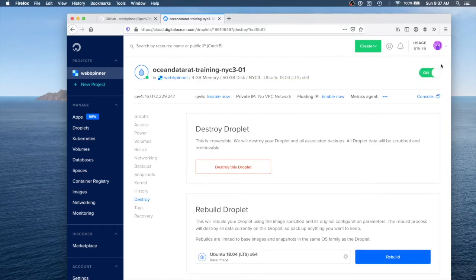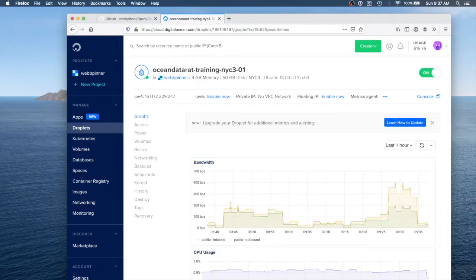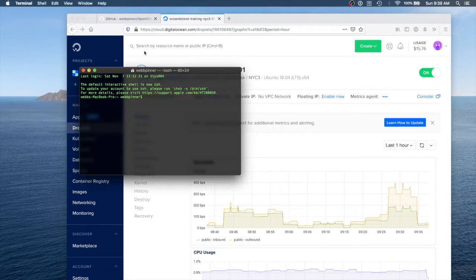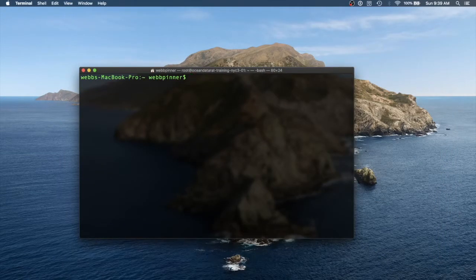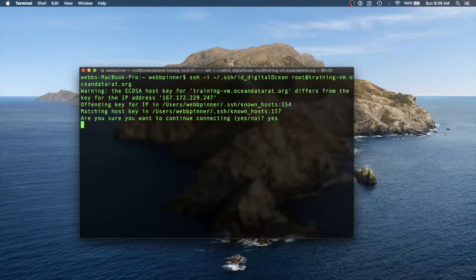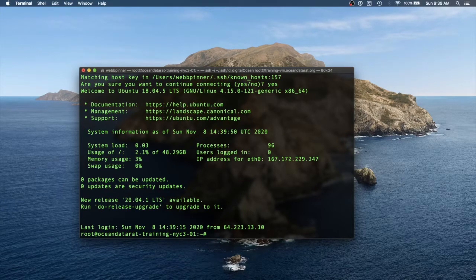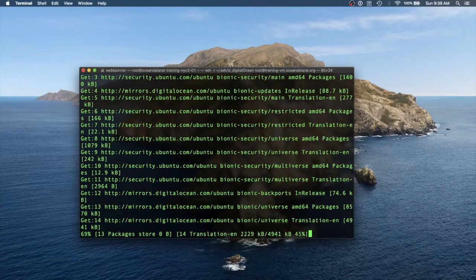With the image reset, we will now start the installation process. Log into the system as the root user. Since this is a new image, it's good practice to update the system packages and libraries.